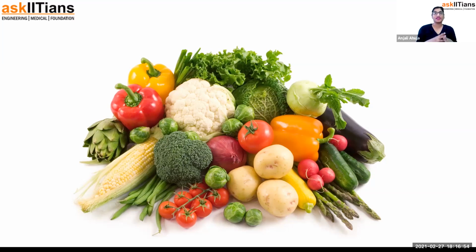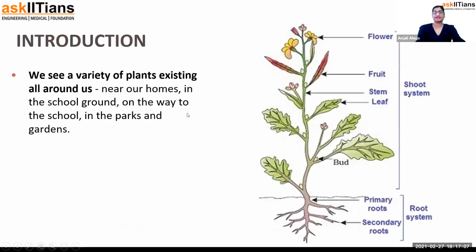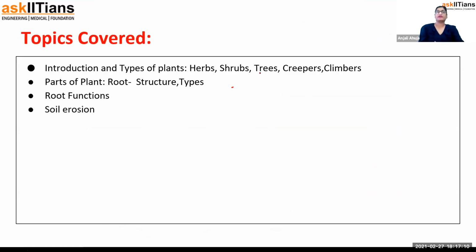In this chapter, we will be learning about plants only. They are different parts, what they are doing, what is their function. So without wasting time, we're not wasting by the way, I'm just making an introduction. Let's start this up. So basically in this part, we will be talking about an introduction to the different types of plants, and then we will be talking about the roots, which are an important part of the plant. Actually, we will be talking about all the parts of the plant. In this part, we will be covering the root structure, root function, and how soil erosion happens. I suppose now things are clear to you regarding what we are going to learn, and let's move forward.